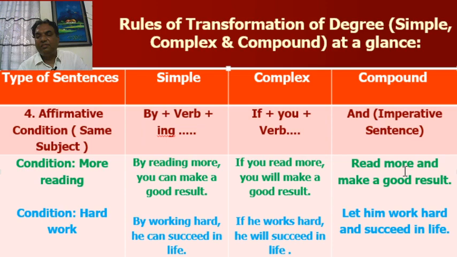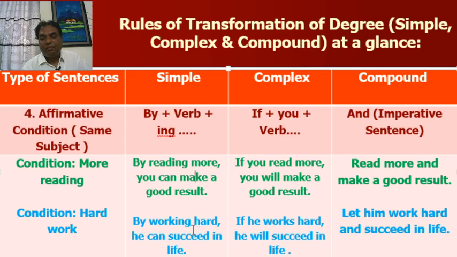Read more. This is an imperative sentence. And make a good result. This is also an imperative sentence. These two imperative sentences will be joined by and: read more and make a good result. Second example: if he works hard, he will succeed in life. Condition: hard work.